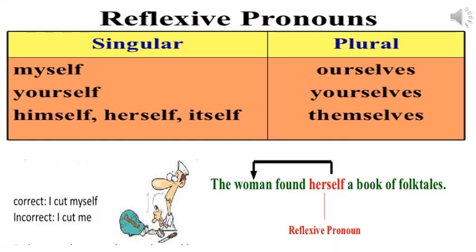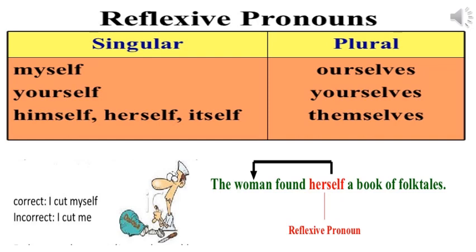So let's look at some more examples. Children, have you ever heard anyone saying, I cut me? That's wrong. We always say, I cut myself. So I is the subject and myself is the action coming back to me again. So, I cut myself.